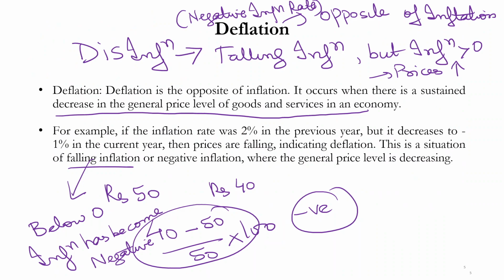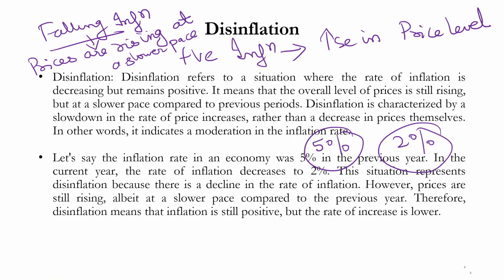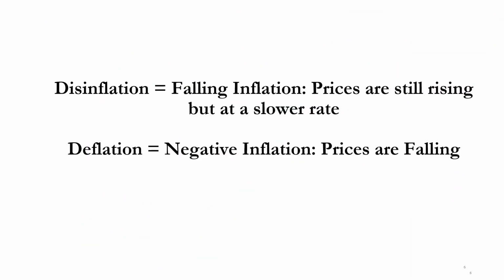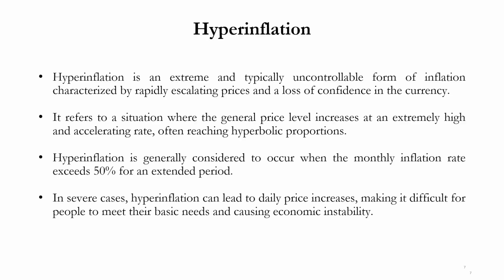But in the case of deflation, inflation has actually become negative, so the prices have actually fallen. In the case of disinflation, prices were actually rising. Okay, so to summarize, disinflation refers to falling inflation. Prices are still rising, but at a slower rate. Deflation is basically negative inflation. It is a situation where prices are falling.